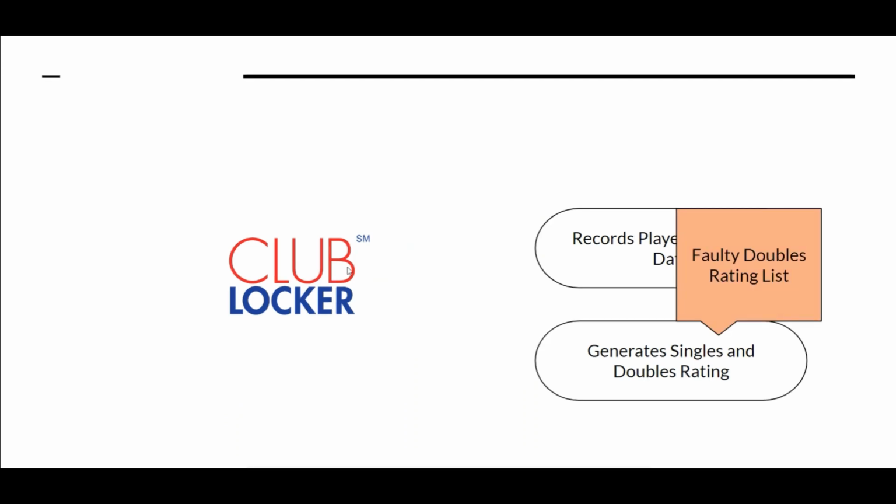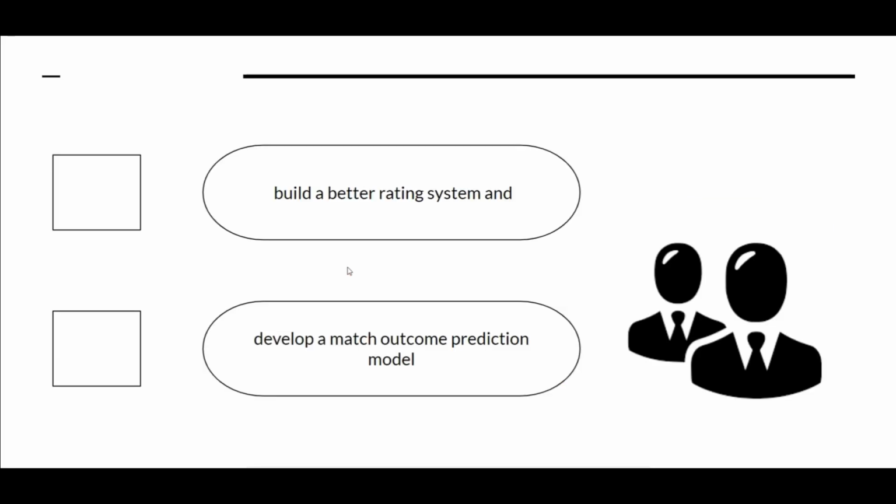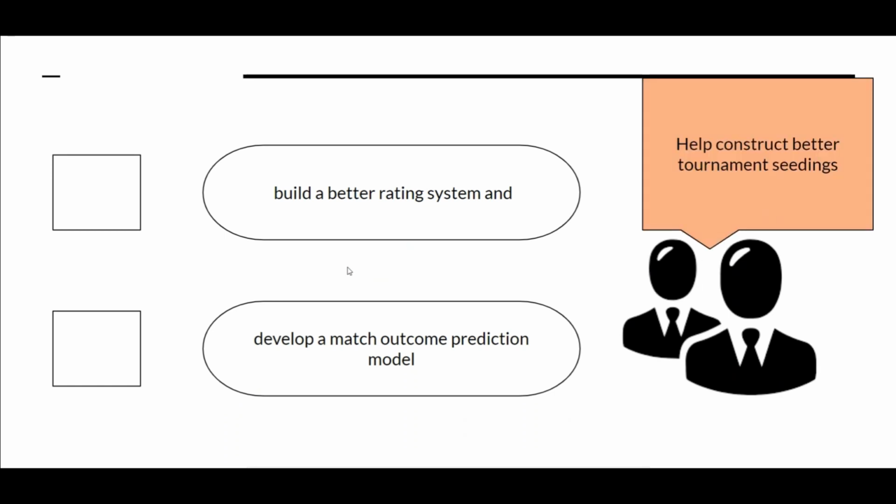The sponsors find the doubles rating to be faulty and not reflective of actual performance in the doubles categories. Their two main asks were to build a better rating system and to develop a match outcome prediction model. The sponsors required this enhanced system to help them construct better tournament seedings for upcoming squash events.